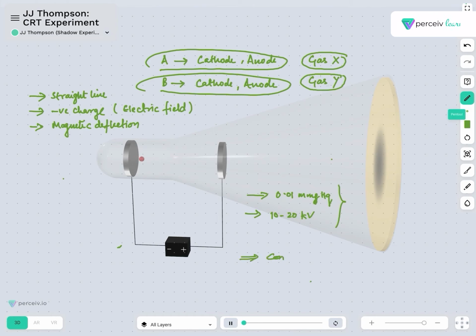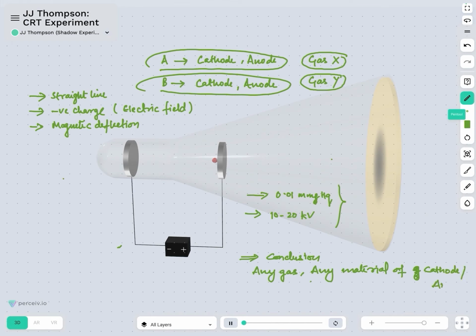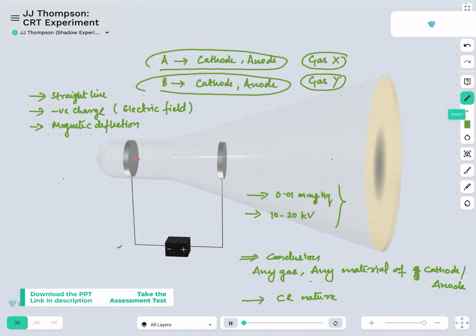So he concluded that irrespective of any material of anode or cathode or any gas, the nature of cathode ray remains always the same.